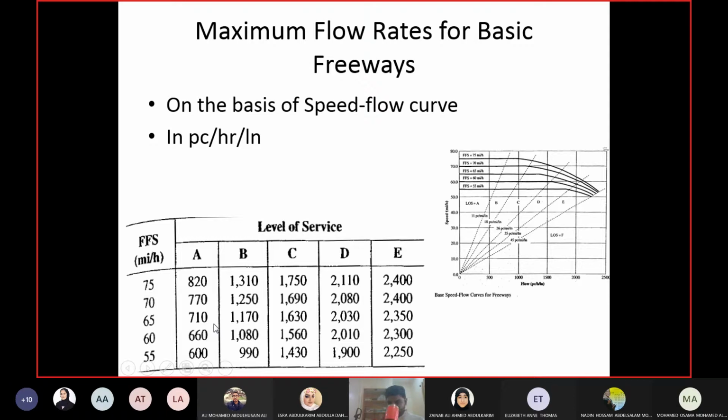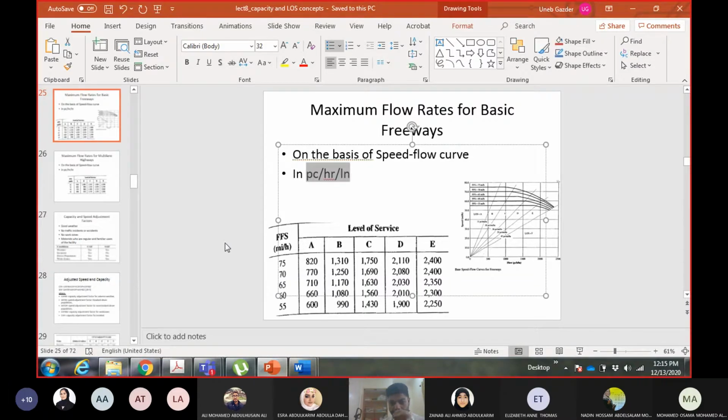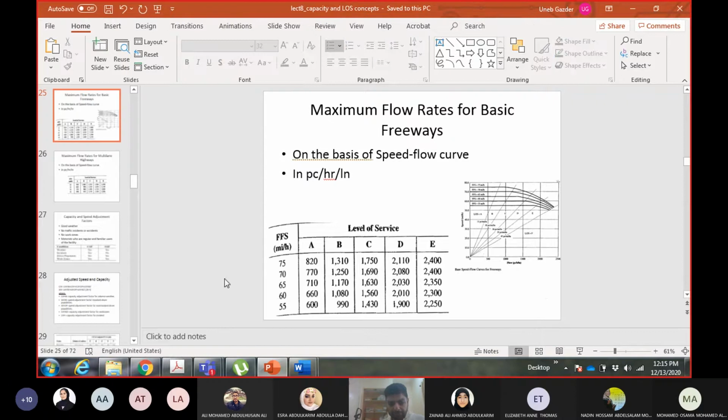Now for these flow rates, the units are passenger cars per hour per lane. Now how to use these values? If the flow rate of your highway is more than 710, which is the maximum flow rate for A, that means your level of service cannot be A, right? Let's say it is 1000.